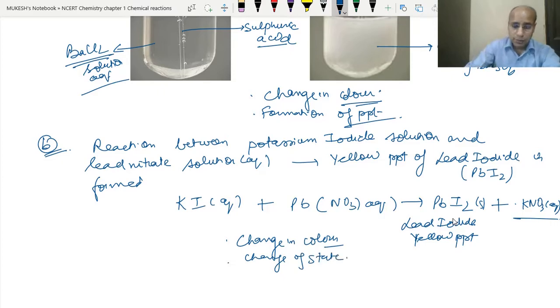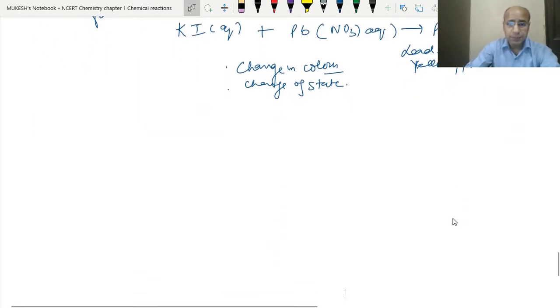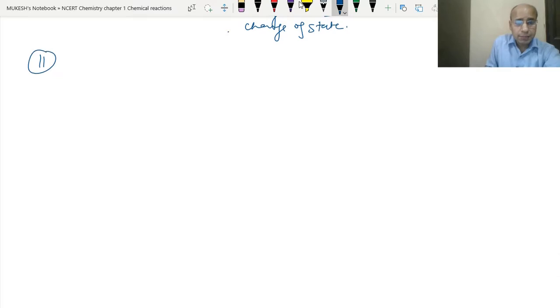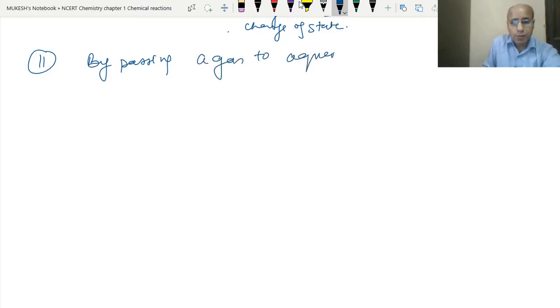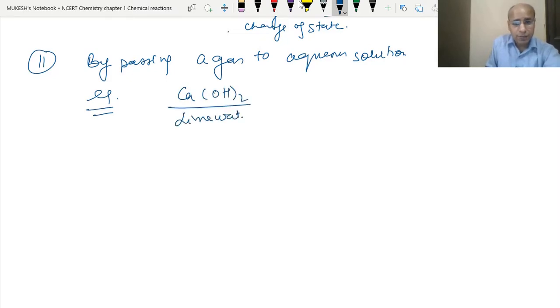Okay. Now what is the another way of forming the precipitate? The second method is by passing a gas to aqueous solution. Let's take an example. So when we pass the carbon dioxide gas to the lime water, and when we pass the carbon dioxide gas to it, then a white precipitate of calcium carbonate is formed.